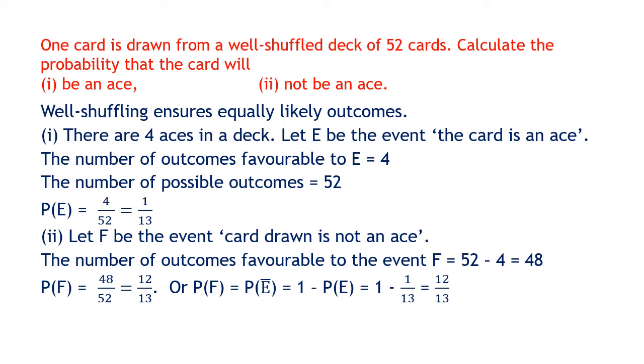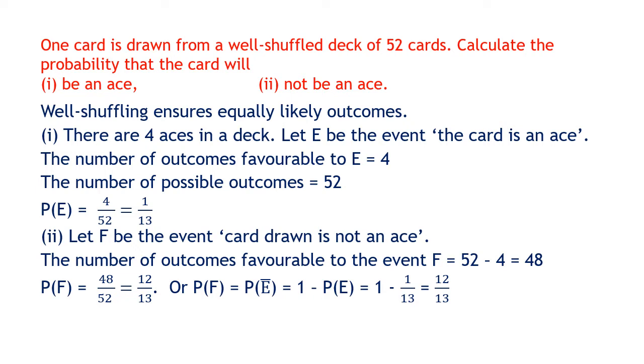In further standards, you will come to probability where you are drawing two cards. Also, sometimes you are replacing the card and sometimes you are not replacing the card back into the deck. But that is for the future standards. Just now we'll keep it simple. We are only going to draw one card from the deck of 52 cards.